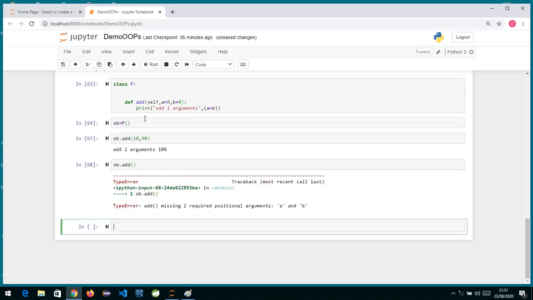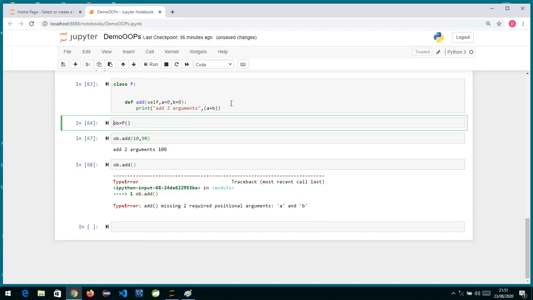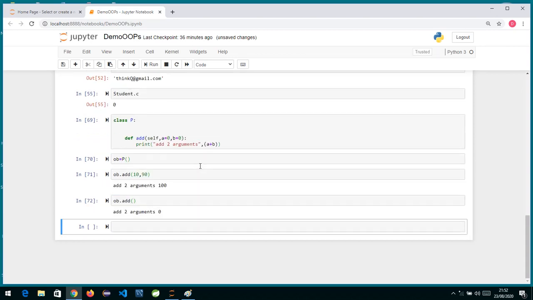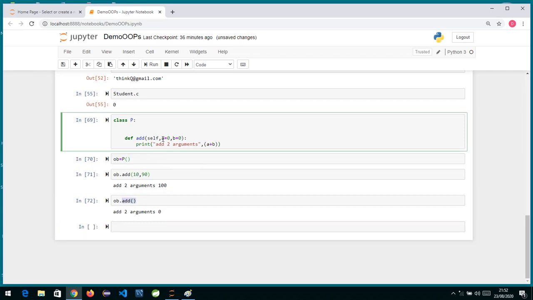My mistake, something went wrong, let me hit this again and create the object again. This is my first method which worked perfectly fine, and this is my second method. Even if I'm not passing any argument, the same method is getting invoked because the default value of a and b is set to 0.